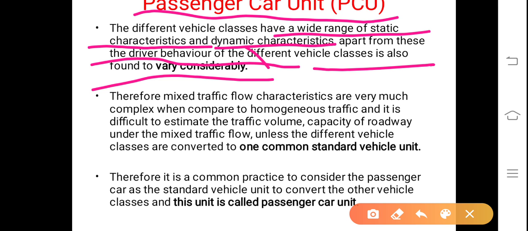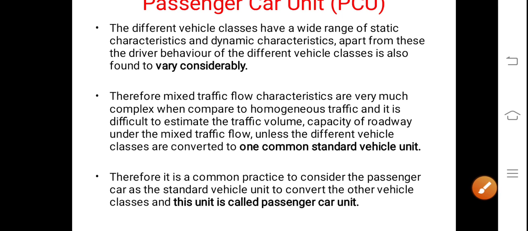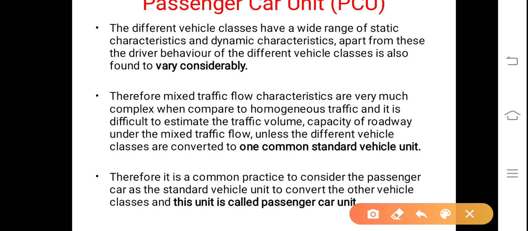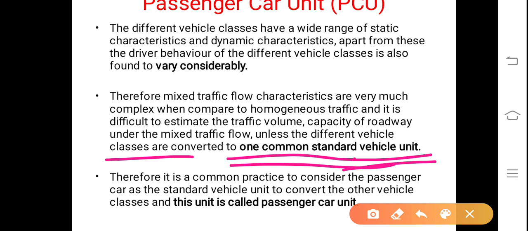Therefore, mixed traffic flow characteristics are very complex compared to homogeneous traffic, and it is difficult to estimate the traffic volume capacity of a roadway under mixed traffic flow conditions unless the different vehicle classes are converted to one common standard vehicle unit.